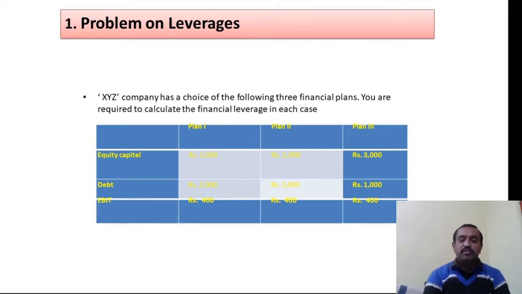In this session, I am going to explain a simple problem on the calculation of financial leverage. Till now, classes have explained capital structure problems. This is a very flat and simple problem. I am going to explain how to calculate the financial leverage. It is relevant to leverage problems. So let us go for the discussion of this problem.